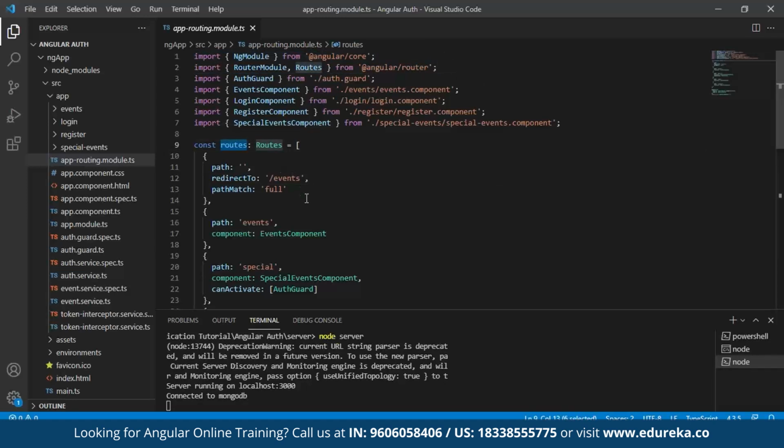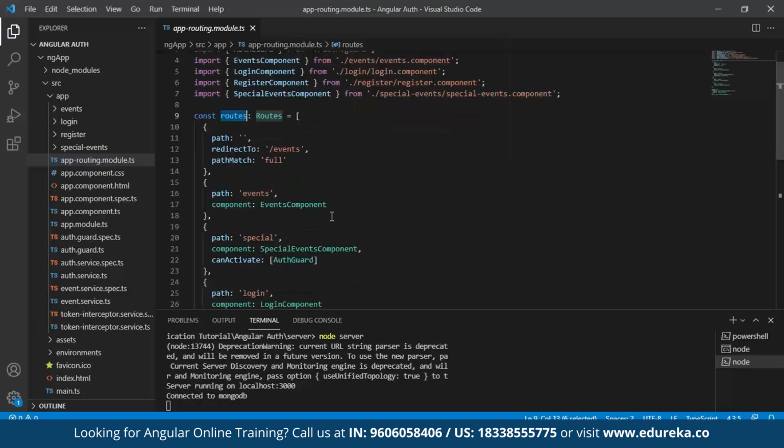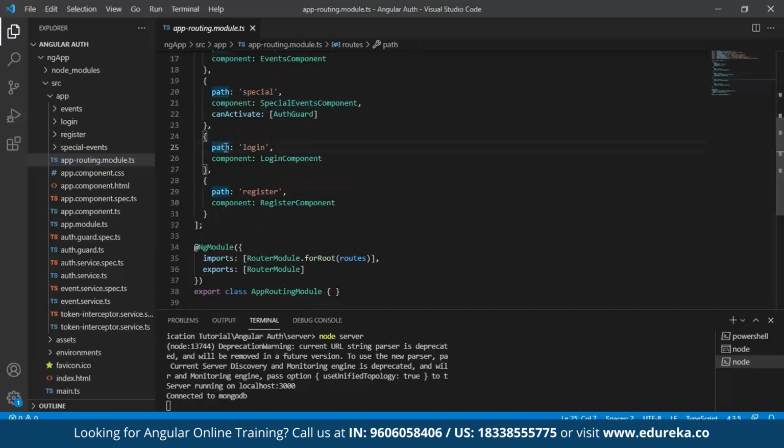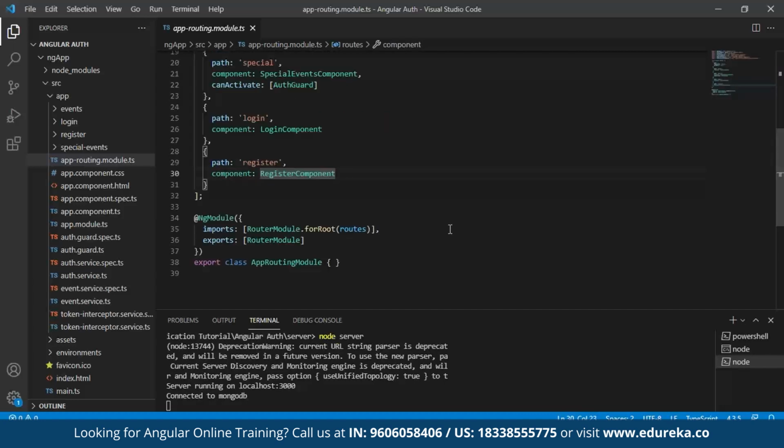Here I have added my routes as arrays. Each of my paths is considered as one element. The first thing, by default, will direct to events. So without any path given, just localhost 4200, it will direct to events. The next is the event path, which will redirect you to the events component. The special path will redirect you to the special component. The login path will redirect you to login, and similarly register to register. Make sure you imported and injected your router modules as well.